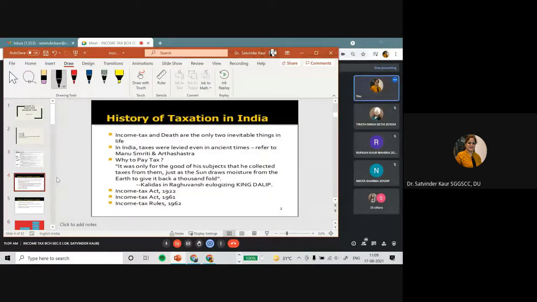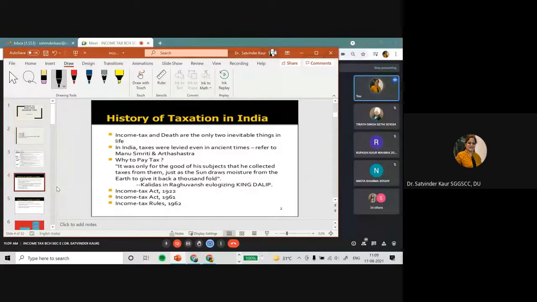So let's go further. So it's the history of taxation. I think you can see the slide. Even if we talk about taxation, in the olden times of Raja Maharaja, they used to charge some amount in the form of lagan for providing services, and they used to announce at the end of the year how much amount they had collected during the year and how much amount they had invested for the development of the state or for the development of the different people, etc.